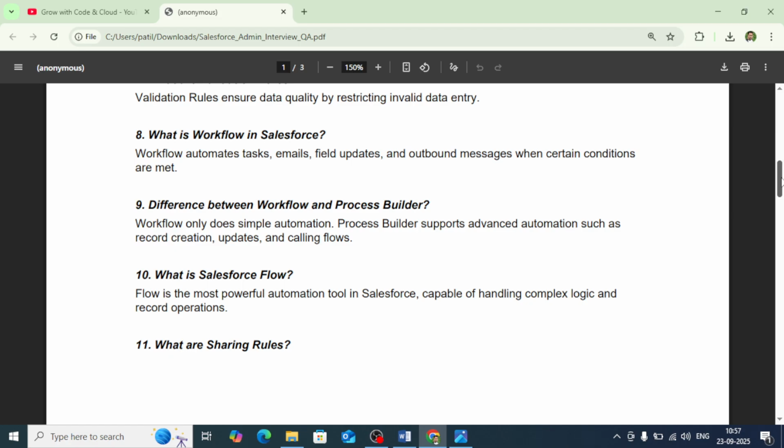Workflow is a part of the automation tools in Salesforce, and it can perform various types of automations, like creating the task, sending the email alert, updating the field, sending outbound message based on certain conditions being met. So based on some condition, you can update the field, you can send an email alert, you can send the outbound message. Okay, you can create multiple tasks as well related to a particular record.